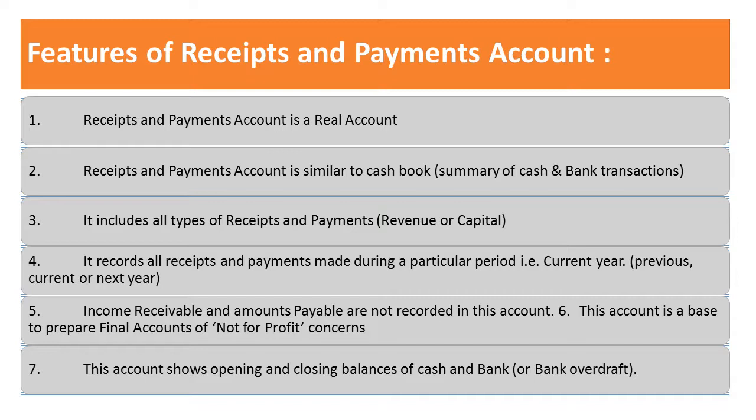This account shows the opening and closing balance of the cash book or bank overdraft. So this account definitely will show the opening and closing balance because this is mainly related to the cash. So cash account may be having the opening balance or a closing balance depending upon the availability of the cash, or sometimes if we have no cash, we have taken the bank overdraft facilities. All the details of the opening and closing we will get from the recipient payment account.